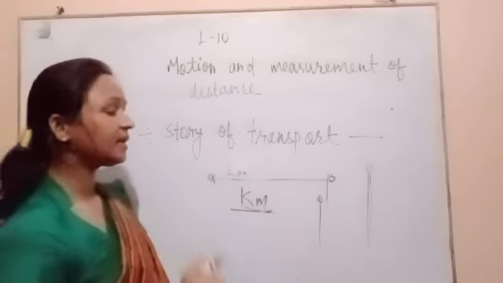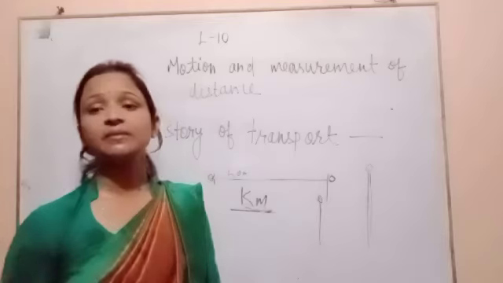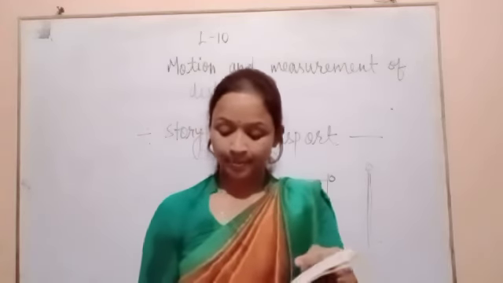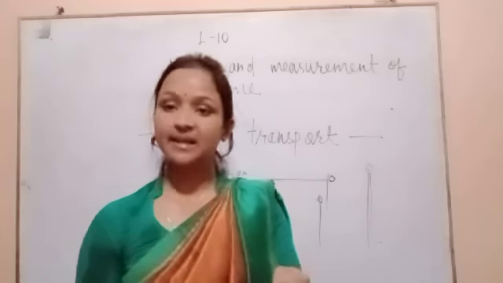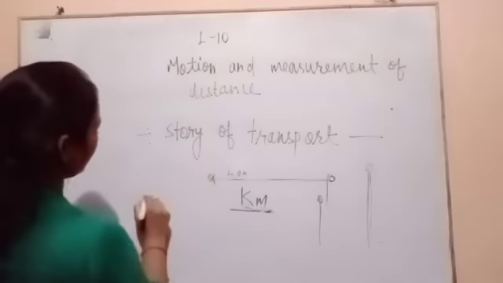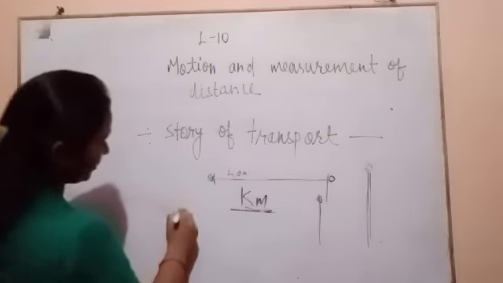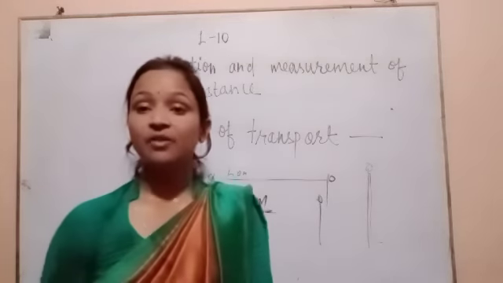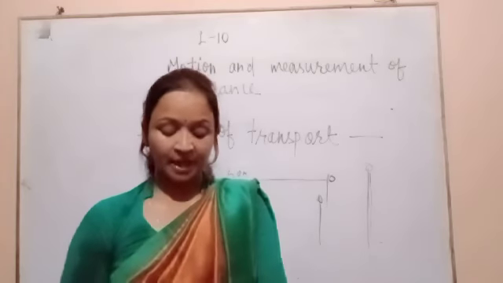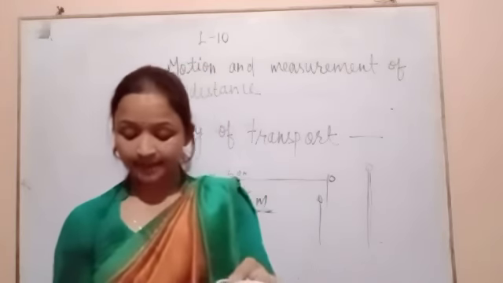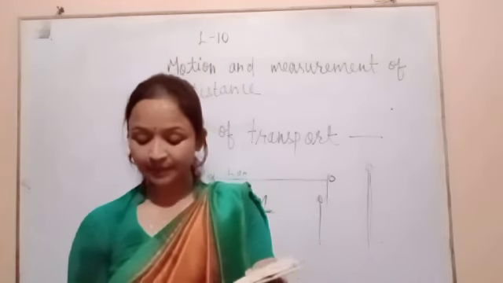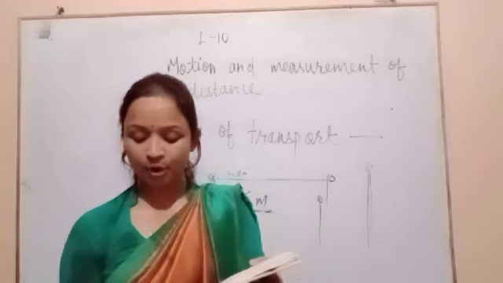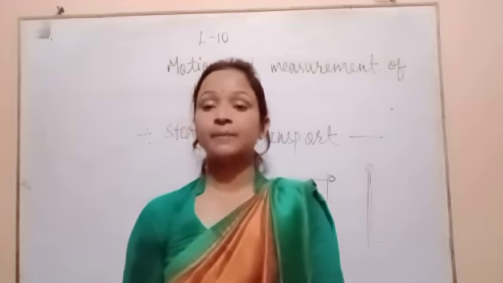But in ancient times, how were they measuring? So first we will discuss what measurement is. For this, let us perform the following activities, assuming that we have no modern measuring devices.